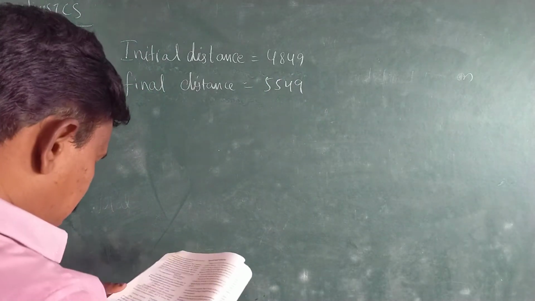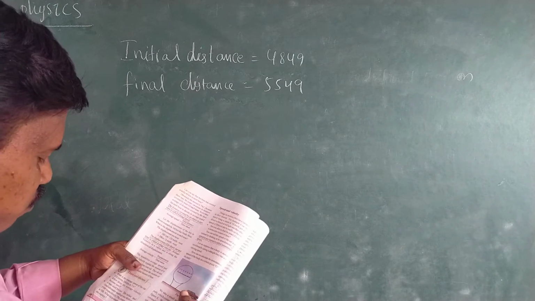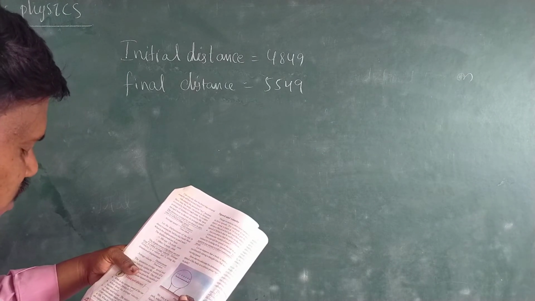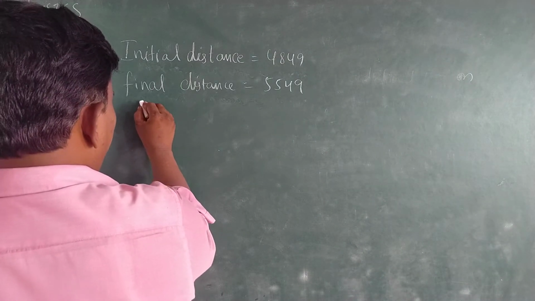The initial and final odometer readings are 4849 and 5549 respectively. The journey time is 70 hours.